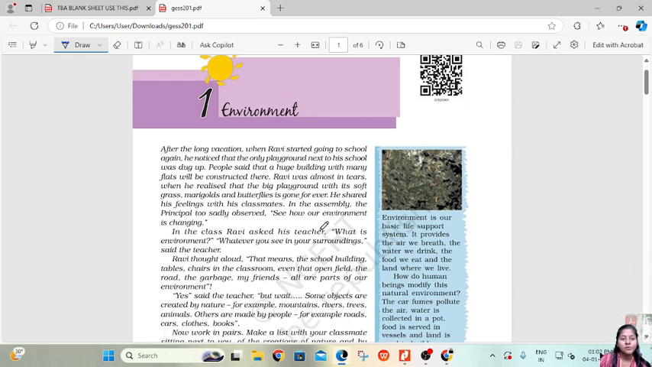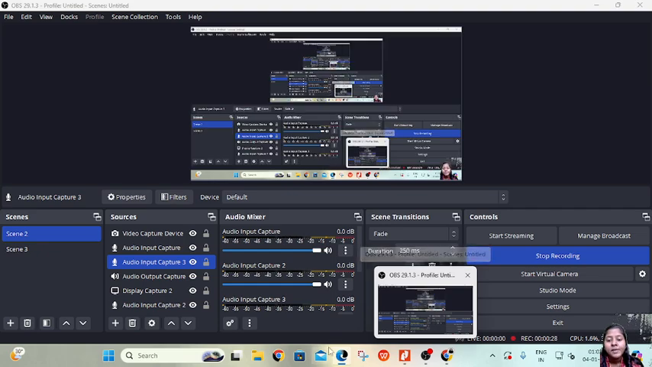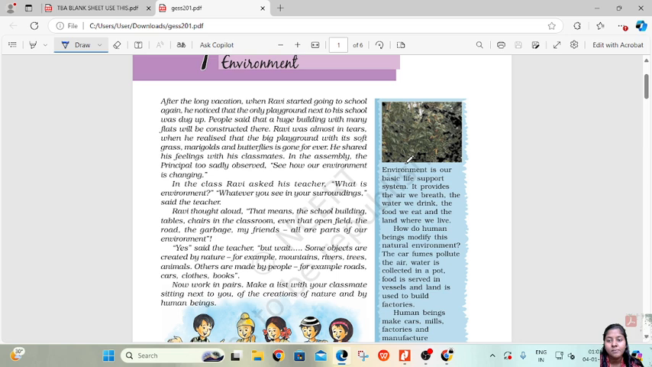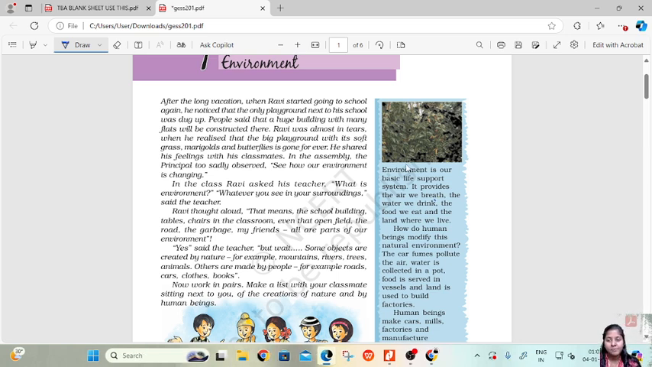So we know that environment is our basic life support, and without environment our life wouldn't have existed. Environment provides us with the basic necessities of life: the air, food, medicines and all. If you see this column, environment is our basic life support, and it provides the air we breathe, the water we drink, the food we eat, and the land where we live.